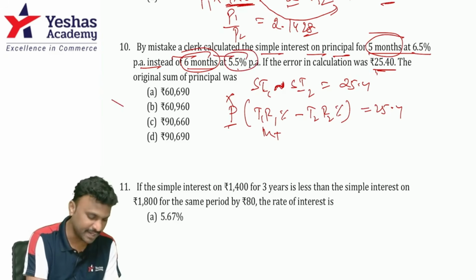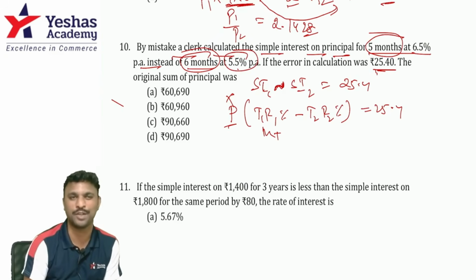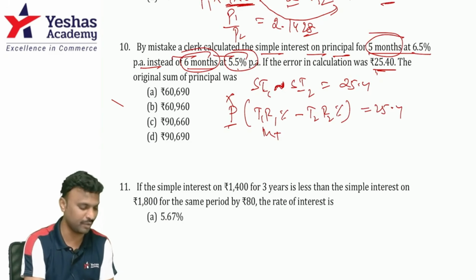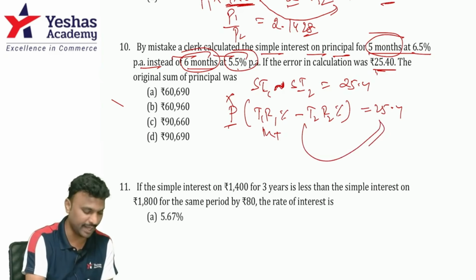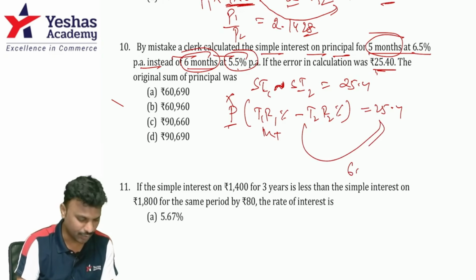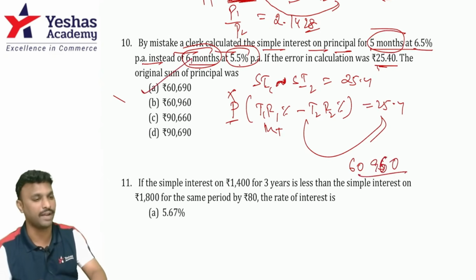All right, M minus MRC. You get a negative value. You have to take it as positive only because principal cannot be negative. So how do I make it positive? By pressing plus or minus. Now transpose it to the other side, divide equal, and then multiply that with 25.4. And the result is 60,959.99. That means 60,960. So option A is the right answer.